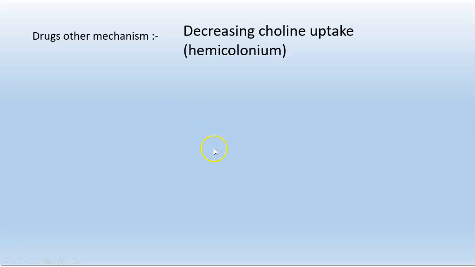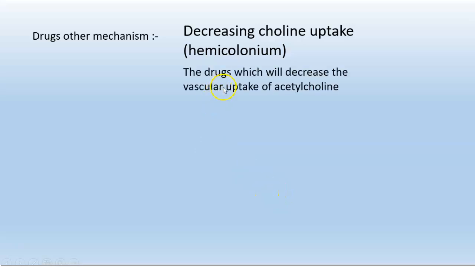Next, the second group will decrease the vesicular uptake of acetylcholine. Normally, once acetylcholine is formed, it is taken up into the vesicles within the parasympathetic nerve.